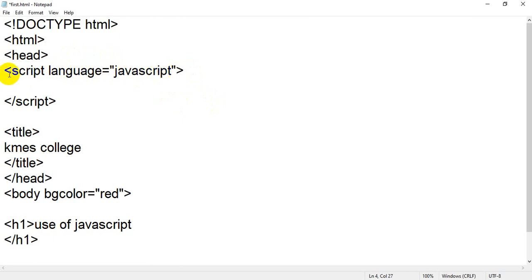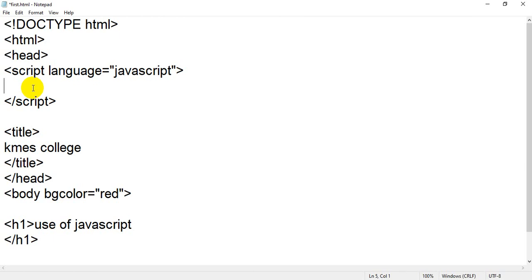Now whatever you write inside that opening and closing script, it will be considered as JavaScript code. JavaScript is a different language. HTML is a different language. If you write anything in HTML, it will not create any error.